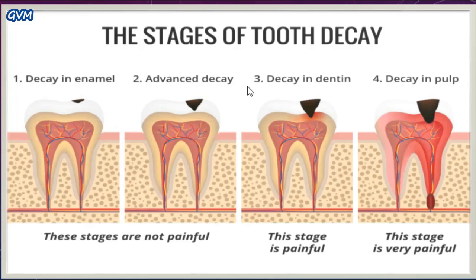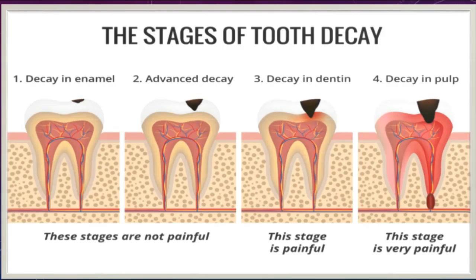As you can see here, the cavity goes on increasing and causes damage to the dentine. Students, dentine is a layer of mineral that lies immediately underneath the enamel of the tooth. And students, this is the painful stage of tooth decay.